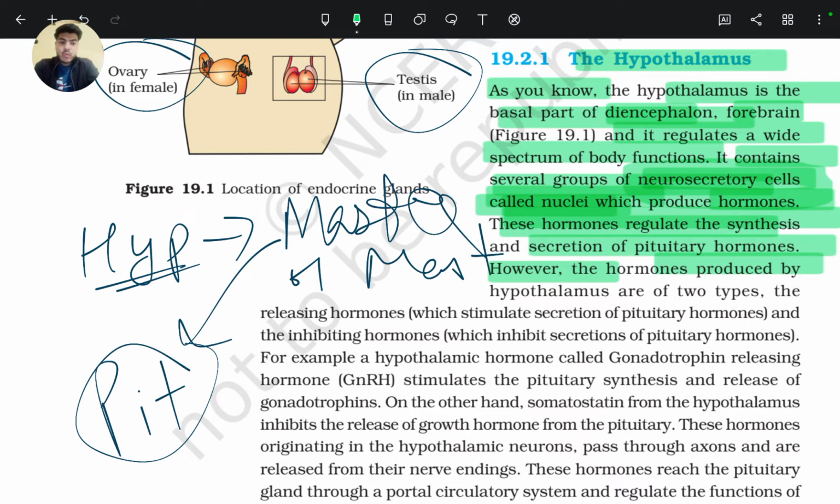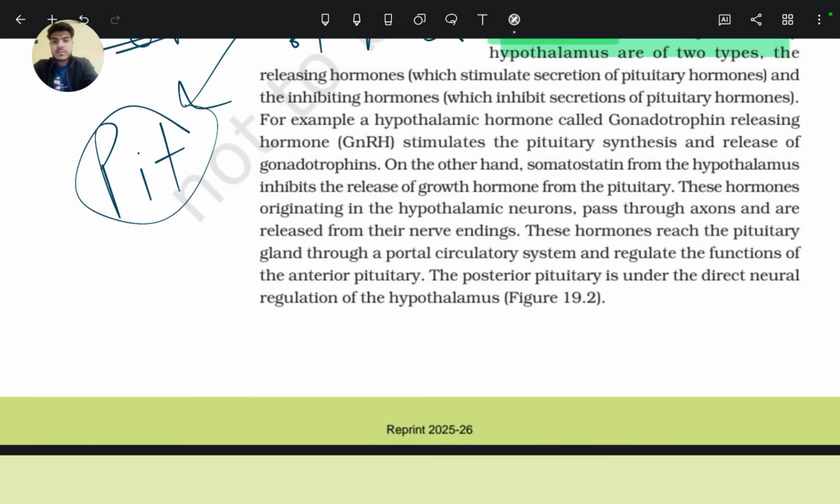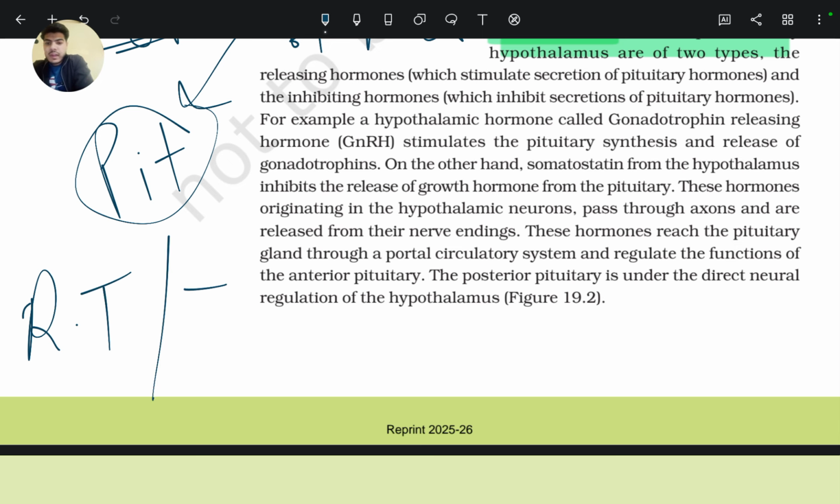The hormones produced by the hypothalamus are of two types: releasing type and inhibiting type.